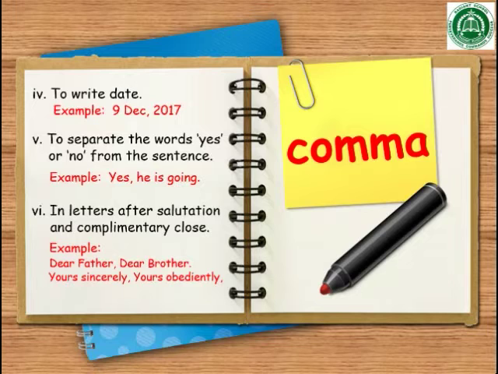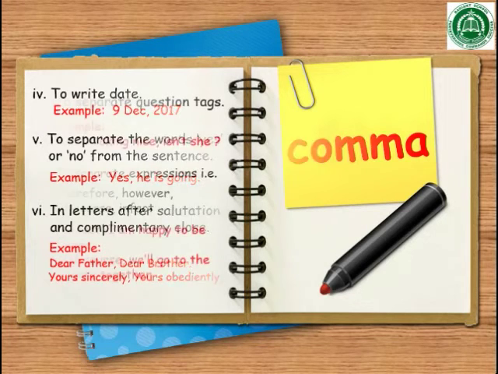Next we use it to write a date like 9 December, 2017. Here we used a comma after the name of the month, December. Then to separate the words yes or no from the sentences, we use a comma. For example, yes, he is going, no, he is not. In letters, after salutation and complimentary close, we use a comma, like dear father, dear brother, yours sincerely, yours obediently.